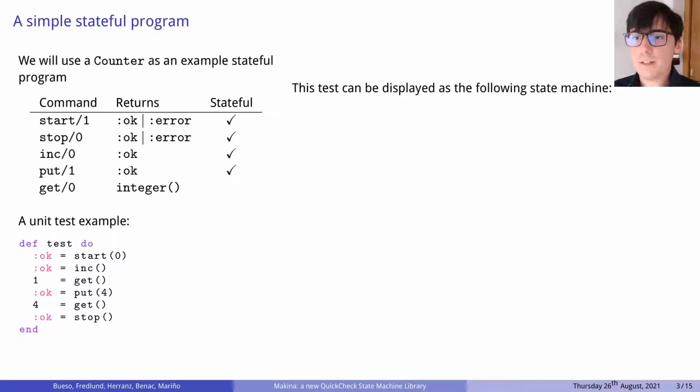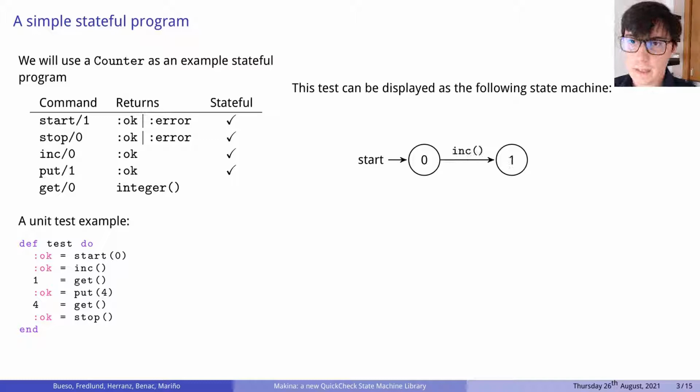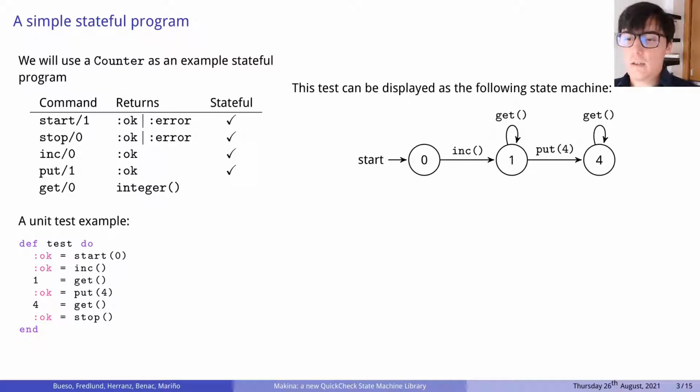A state machine representing this test will have the counter state as the state of the state machine and the commands executed as transitions. First, the invocation to start initializes the state machine. Then, we increment the value. The get command does not change the state. We set the counter value to 4. Again, get doesn't change the value, and the test is done.